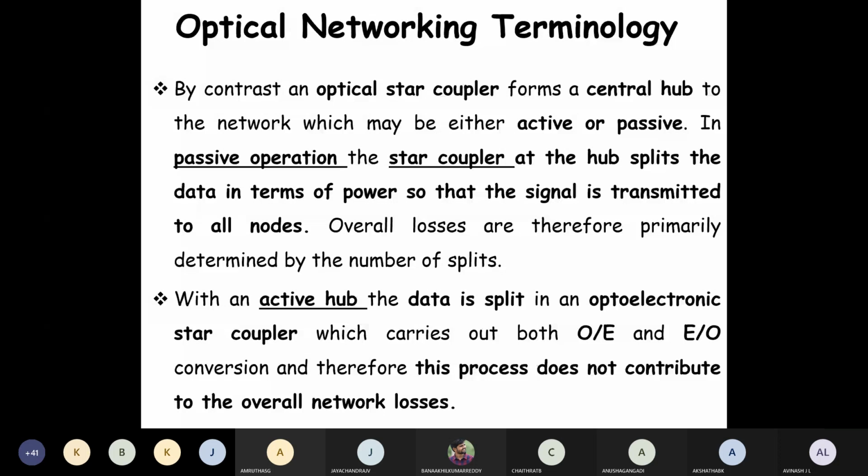In this particular optical switching, we can see it in figure D. Lambda 1, lambda 2 are in the first port, and lambda 3, lambda 4 are in the second port. Now at the output, lambda 1 and lambda 3 are switched to port number 3, and similarly lambda 2 and lambda 4 are switched to port number 4.